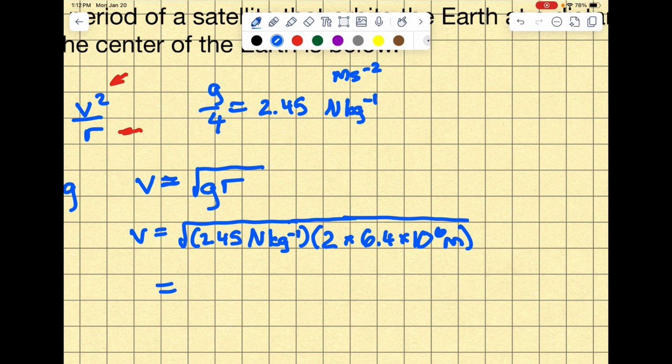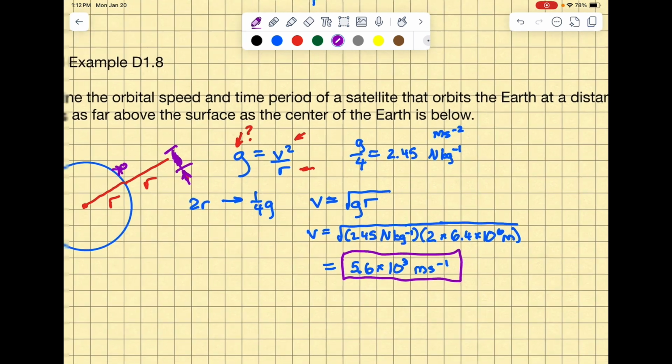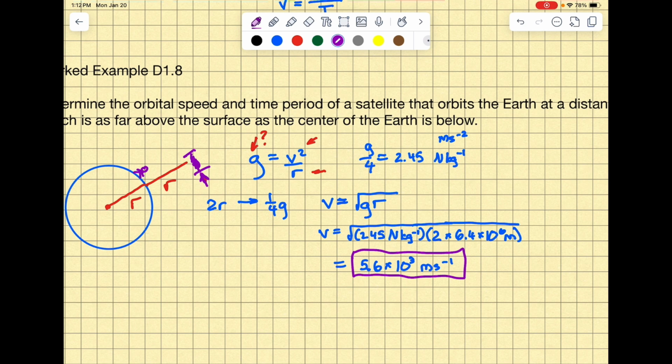And so plugging that into our calculator, do that along with me while I do this here. So 2.45 times 2 times 6.4 times 10 to the 6th equals 5,600, or 5.6 times 10 to the 3 meters per second. Okay, that's our orbital speed. That's how fast this satellite's going to need to go in order to stay in orbit. We're also asked to figure out the time period.